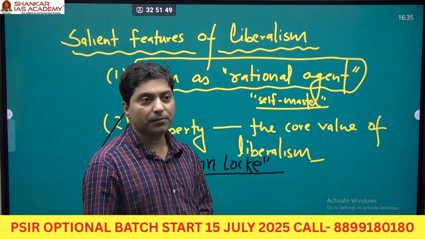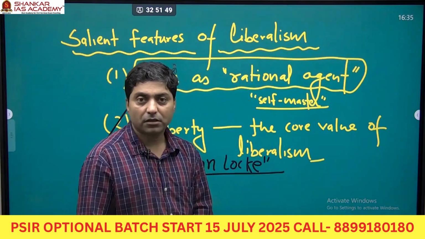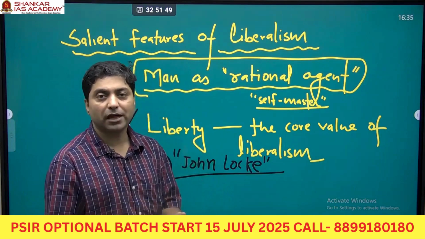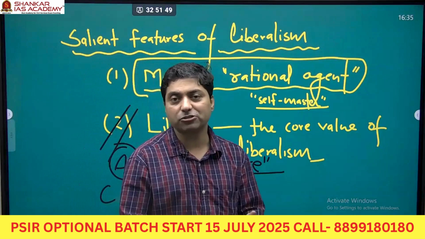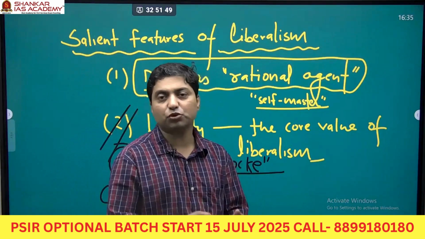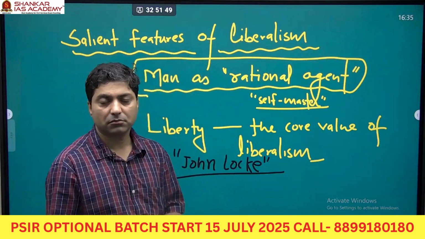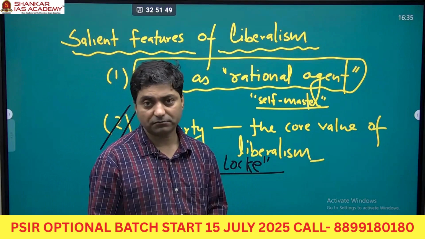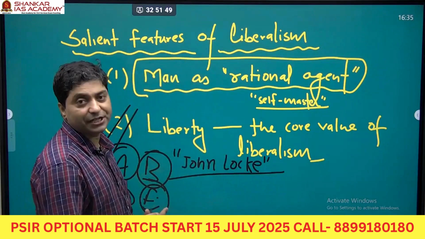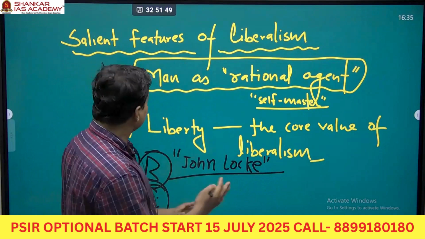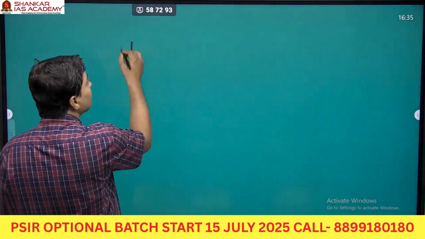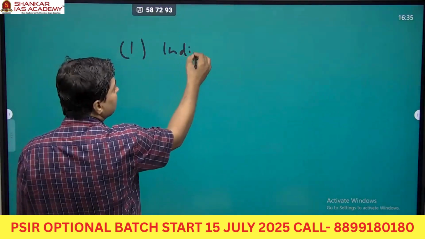Why? Because we all are equal, right? So therefore, this freedom should be exercised on the basis of our rationality. Our freedom should not harm the others' similar liberty, right? So liberty is the core idea of liberalism. Now, if you look at the next salient feature, that is called individualism.